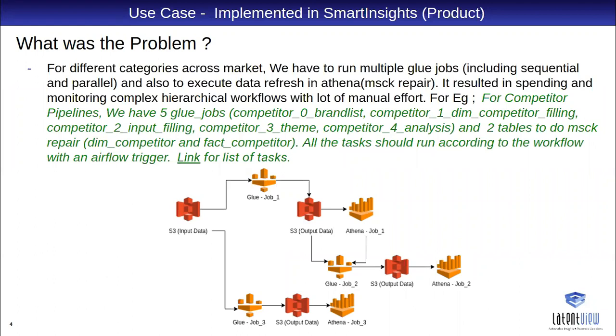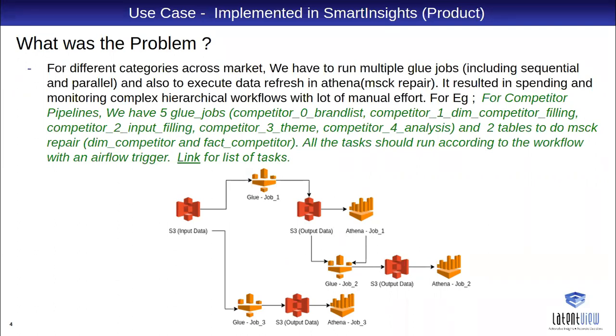Then from S3 we have different kinds of Glue jobs in AWS, a different set of Glue jobs which we have to run to derive the analysis output to provide in the UI.